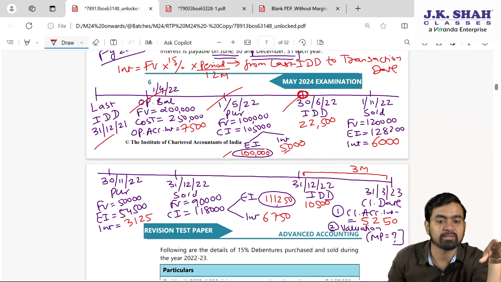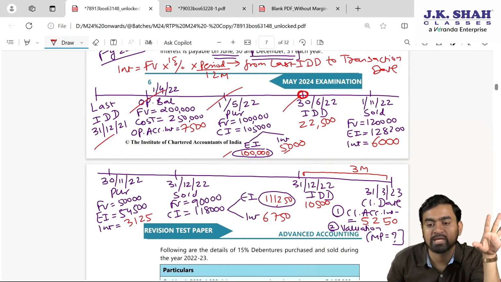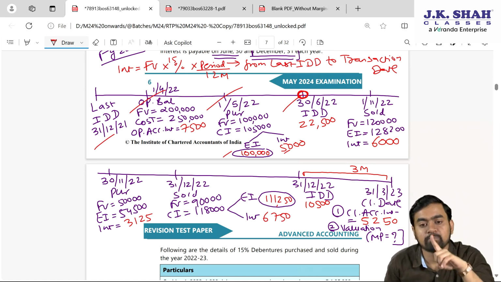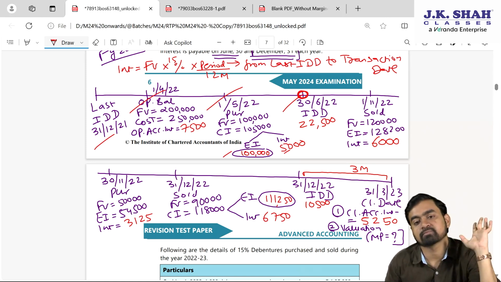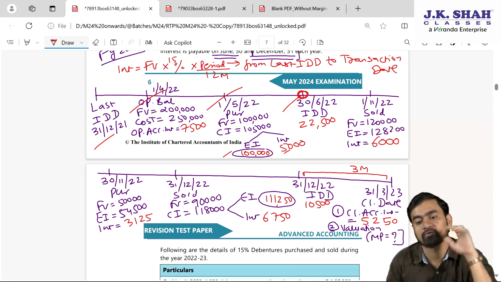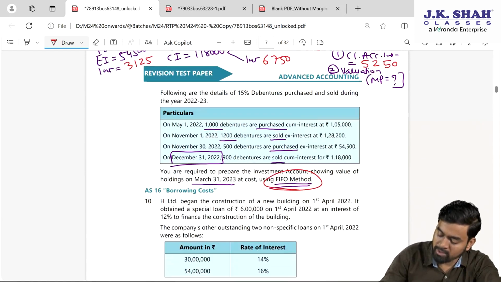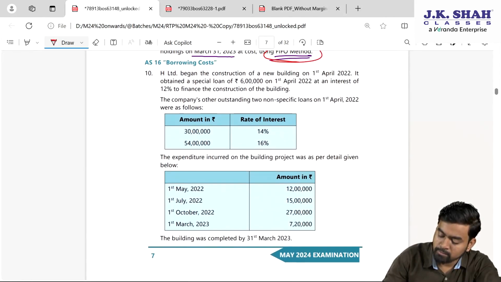So if you have 10 minutes time in the exam, spend 5 minutes for preparation of the timeline. Your ledger preparation part will become very simple. Getting my point? All of you? With this my dear students, this sum is over.